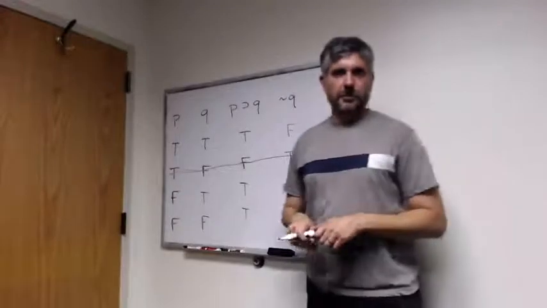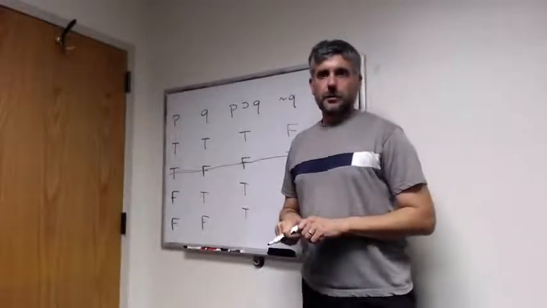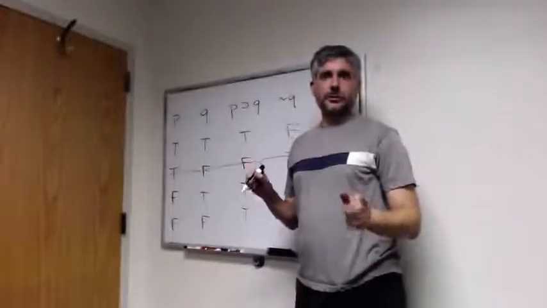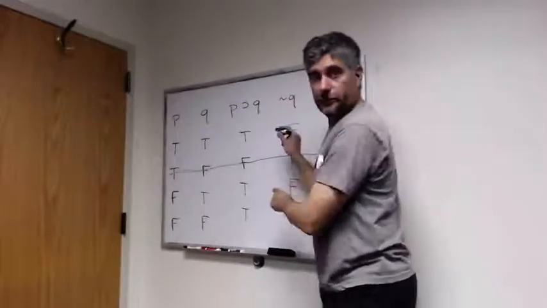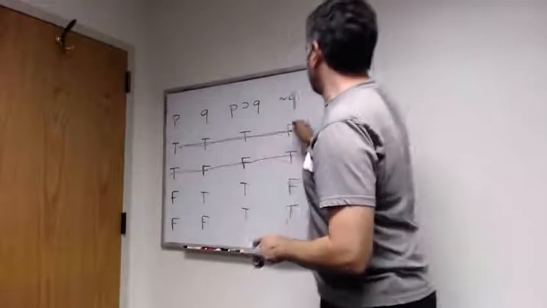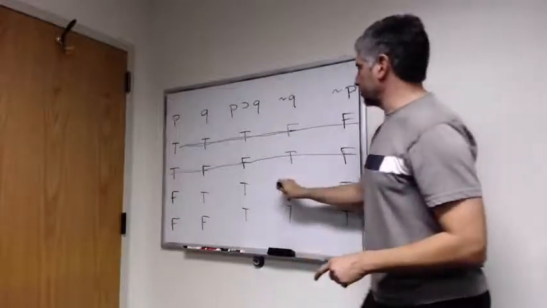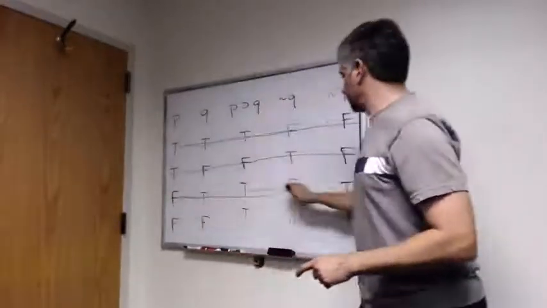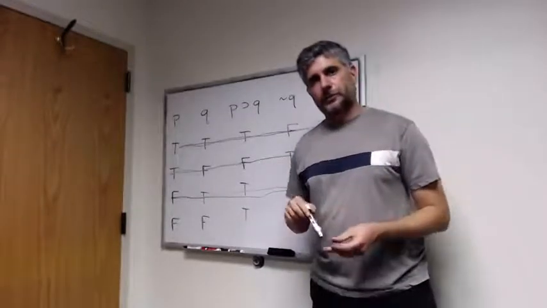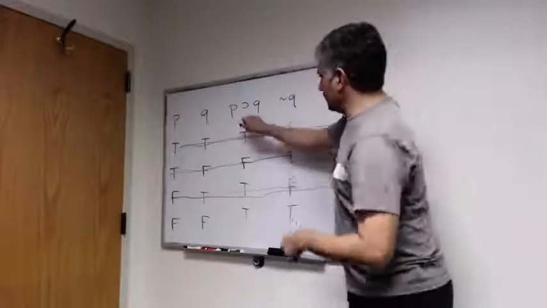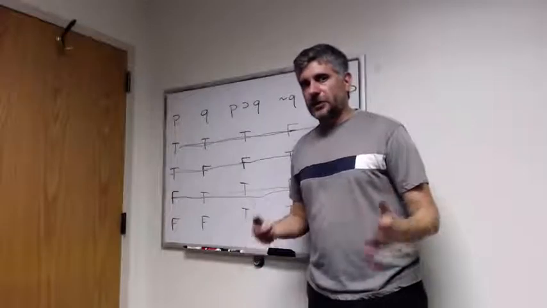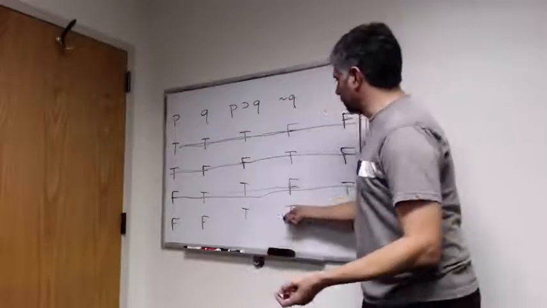The second premise of a modus tollens inference says not Q, and that rules out the situation in which not Q is false. There are two such situations. There's this one. That's one where not Q is false. And there's this one where not Q is false. So the two premises of a modus tollens inference rule out these three possible situations, and they leave the only possible situation as this one.